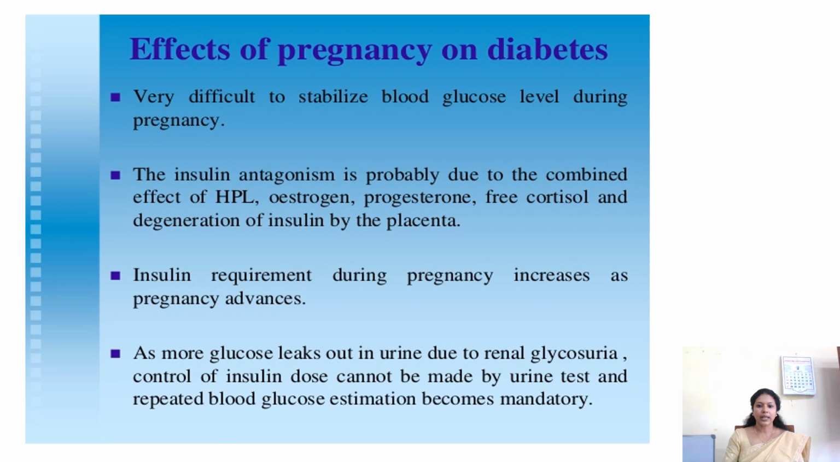As more glucose leaks out through the urine during renal glycosuria, control of diabetes cannot be judged by urine test, and repeat blood sugar estimation should be done. Usually the urine excretion will have a mild or slight amount of glucose. So by performing the urine sugar test itself, you cannot tell about the amount of glucose in the blood. You have to perform the blood sugar test itself.